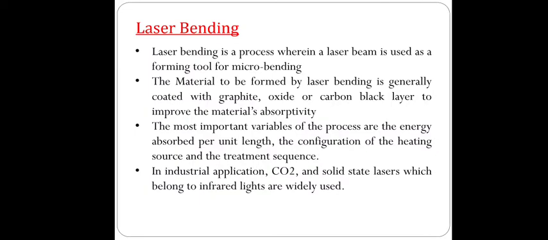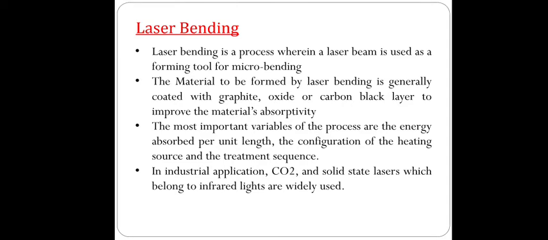The material to be formed by laser bending is generally coated with a graphite, oxide or carbon black layer to improve the material's absorptivity. The most important variable of the process is the energy absorbed per unit length, meaning how much energy is absorbed per unit length.